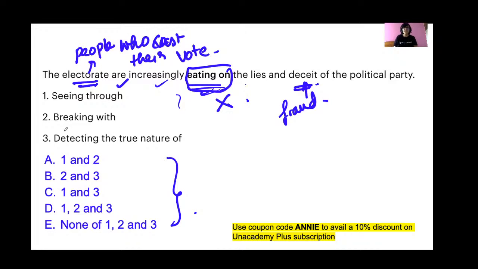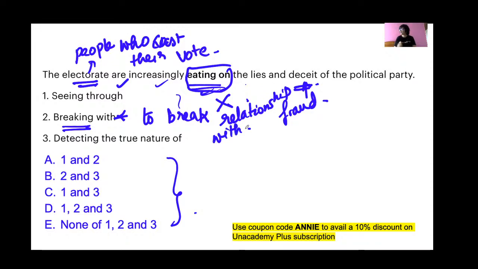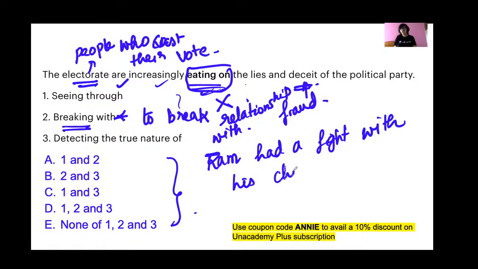Breaking with means to break relationship with. For example, Ram had a fight with his childhood friend.